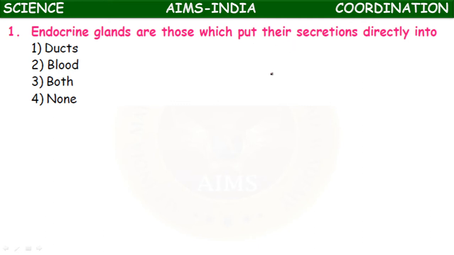Hormones. These hormones are chemical messengers directly released into the blood and carried to the target organs. Hormones can be steroids, proteins, peptides or amino acid derivatives. They are released directly into the blood.